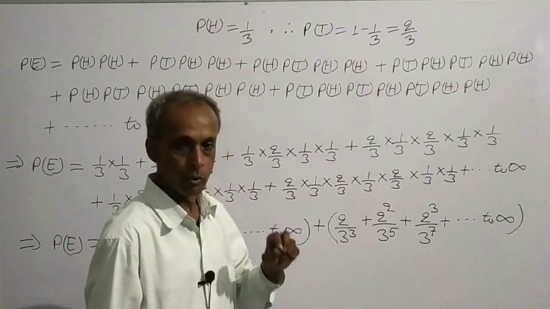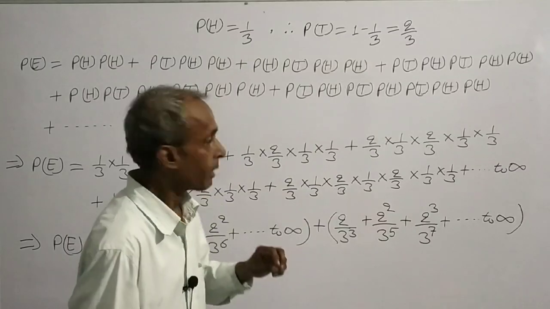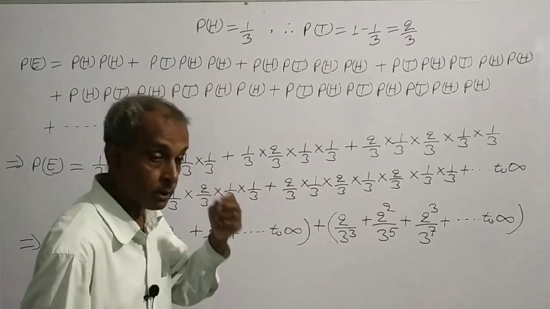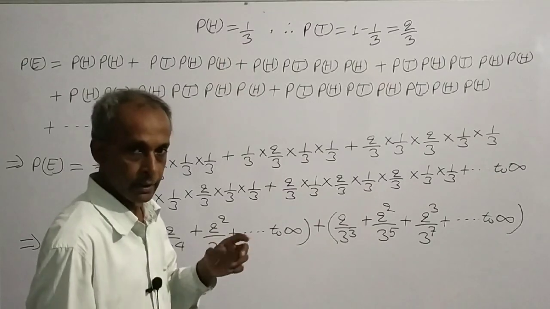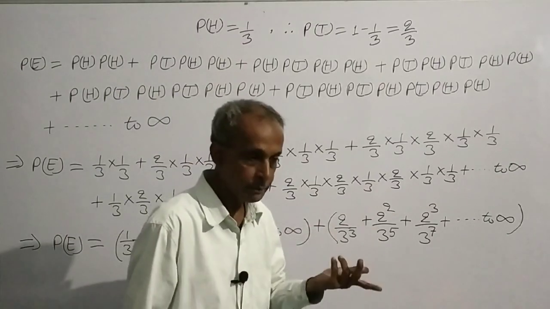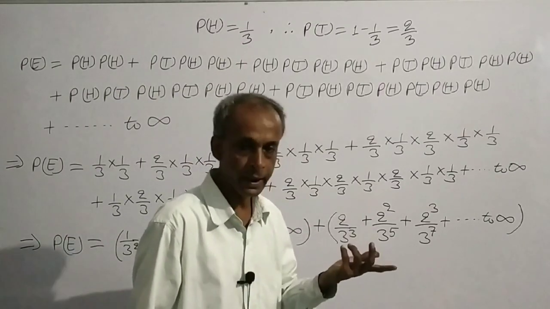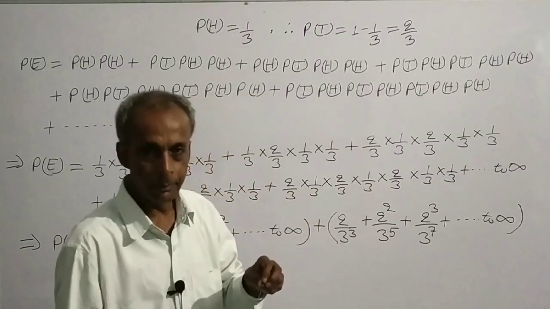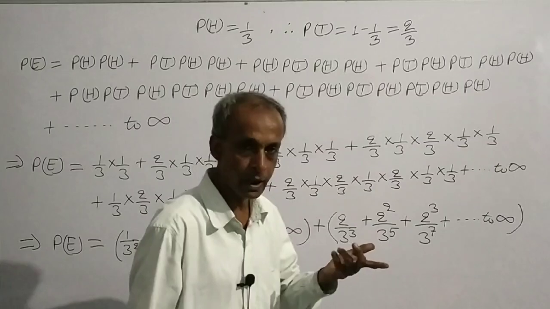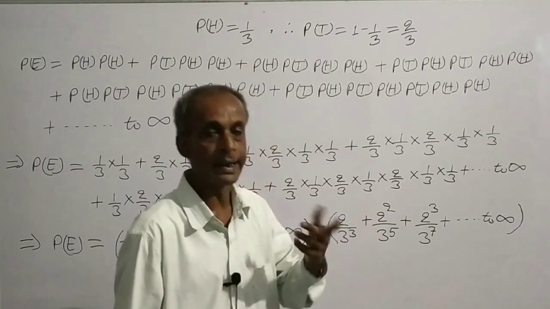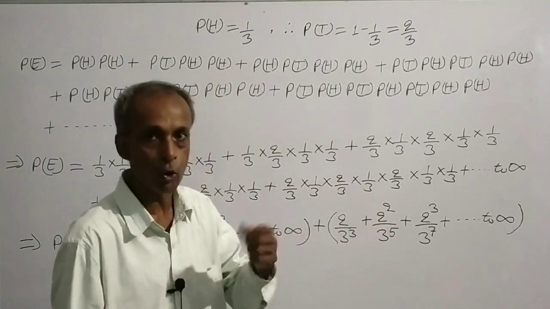But when coin is not unbiased but biased coin, then head may appear more often, tail may appear less often, or head may appear less often and tail may appear more often.